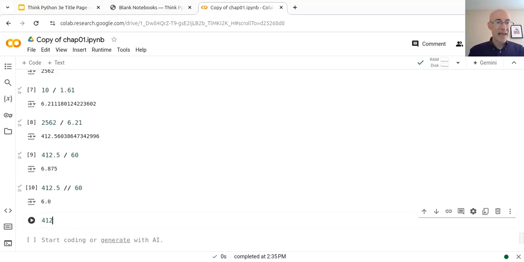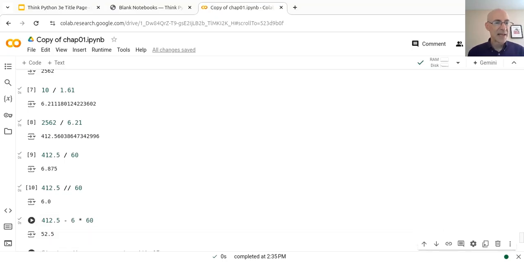One is to take that 412.5 and subtract off the 6 round minutes that we got and convert that to seconds. And that tells us that there are 52.5 seconds left over. So the pace in minutes and seconds per mile is 6 minutes, 52.5 seconds per mile.